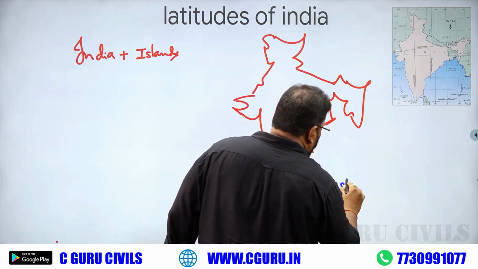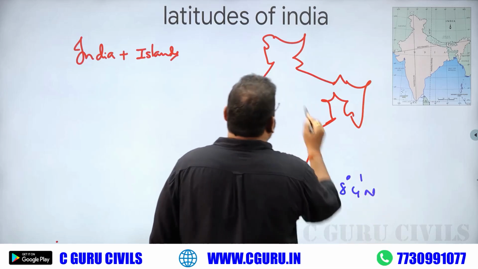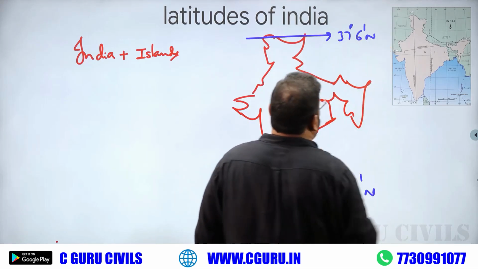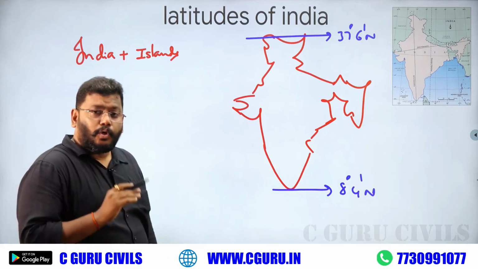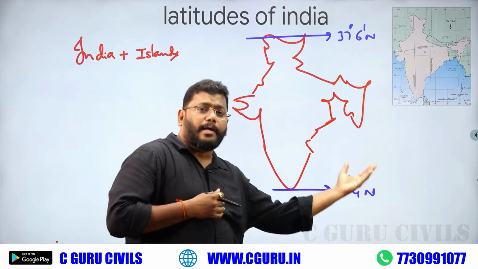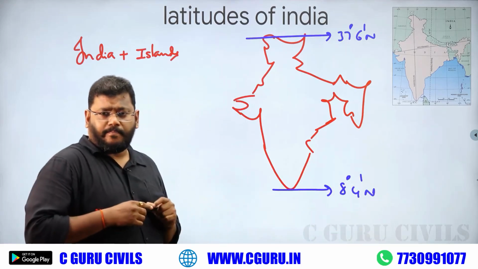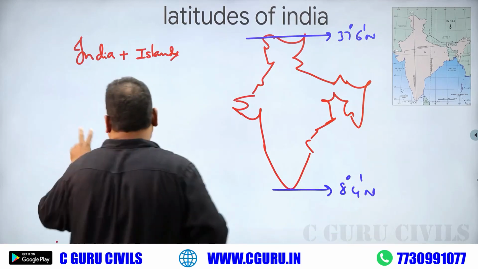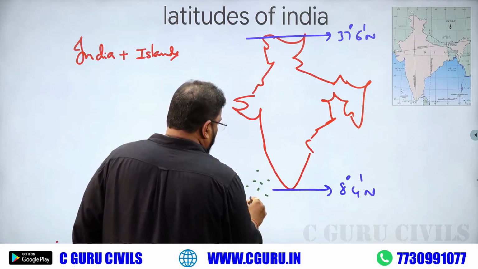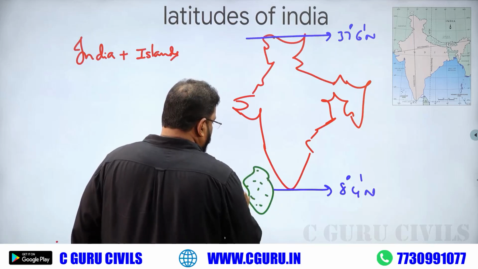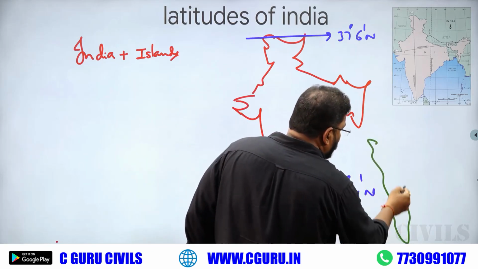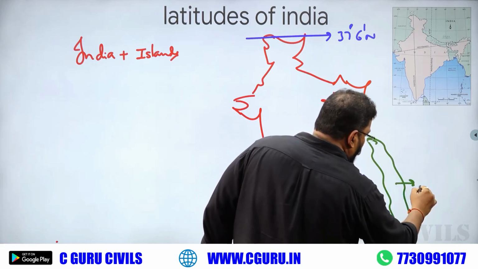8 degree 4 north, 37 6 minutes north. But what about Lakshadweep Islands? What about Andaman Nicobar Islands? If you draw Lakshadweep Islands, these are Lakshadweep Islands. If you draw Andaman Nicobar Islands, these are all Andaman Nicobar Islands.